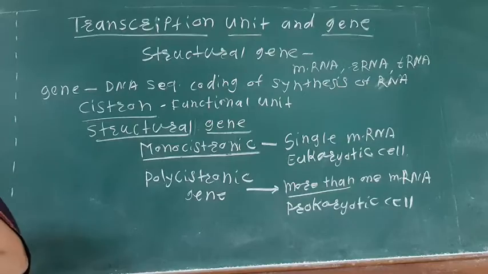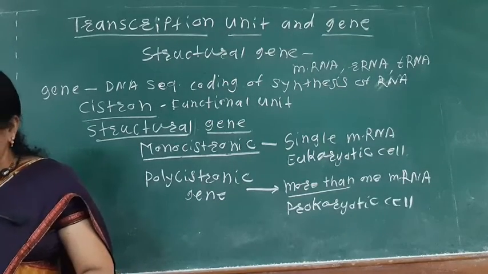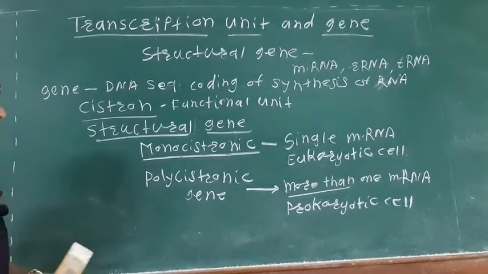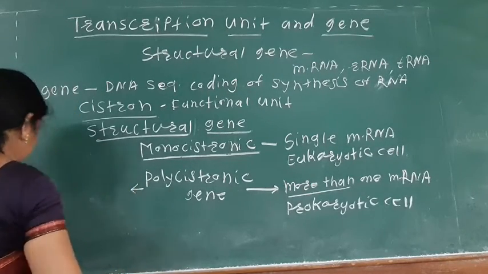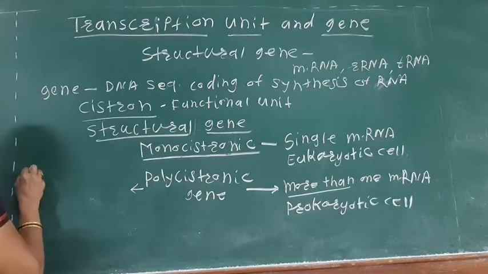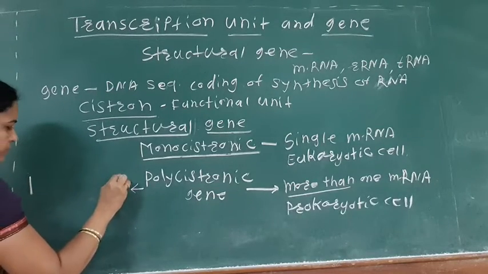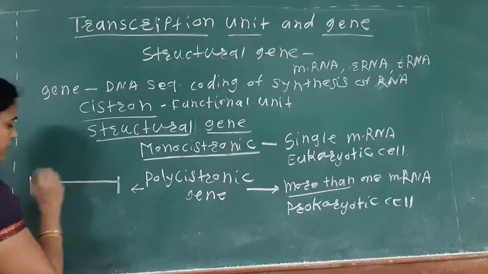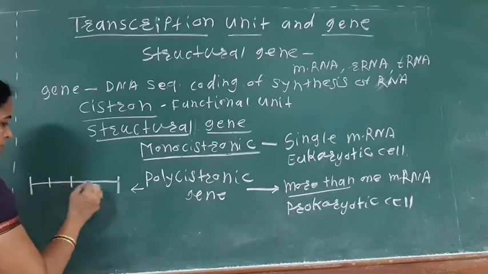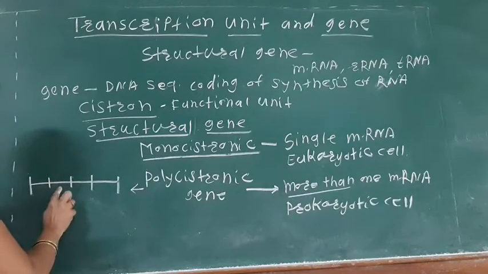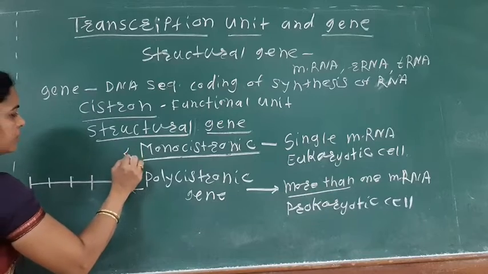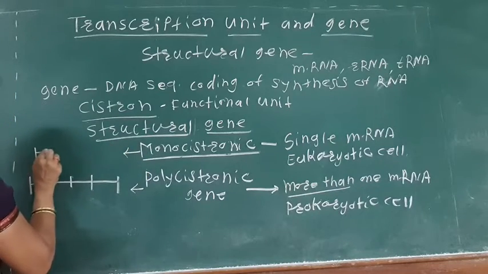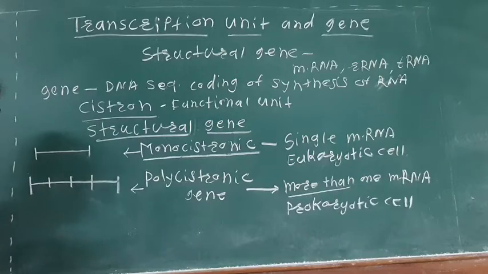So see, in case of the prokaryotic cell, if we see how the polycistronic gene is, suppose here is the gene, the polycistronic gene. So there is more than one structural gene, while if we see the monocistronic gene, from this region to this region, only one type of mRNA is produced.